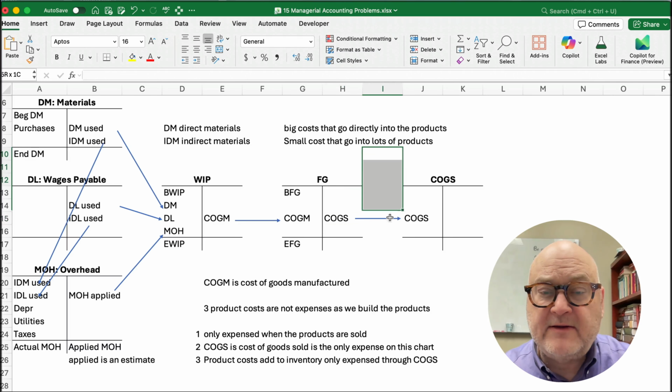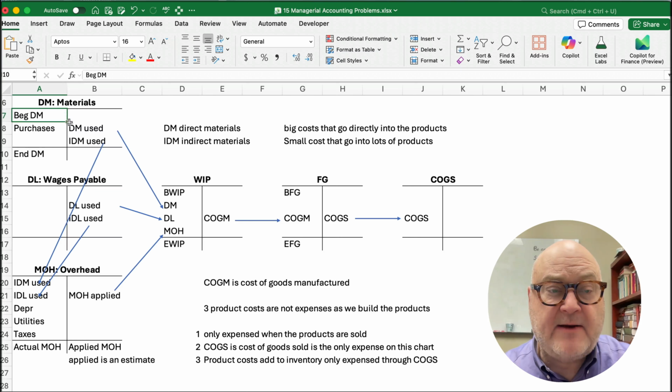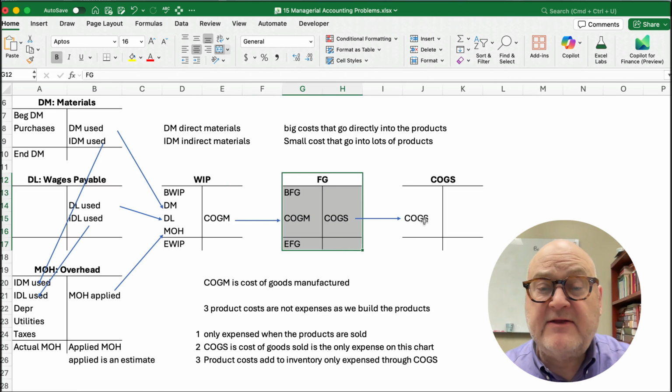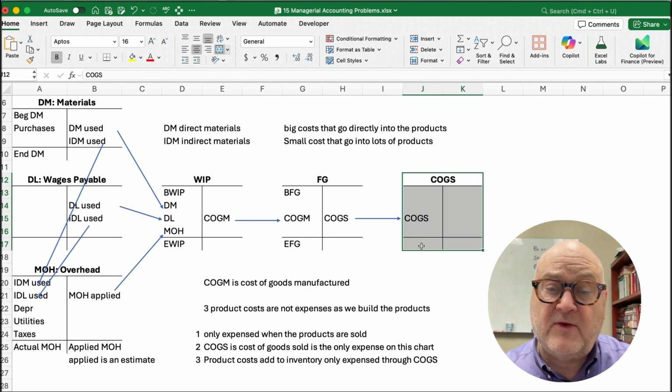So at this point, we sell our products. We're making our product, we're started but haven't finished, we finished, and then we sell it, it becomes cost of goods sold. So this is what shows up on the income statement as an expense. It's a cost of goods sold. So cost of goods manufactured is when we take the 3 product costs, materials, labor, and overhead, and we add it to the product. And it only becomes an expense when it is sold.